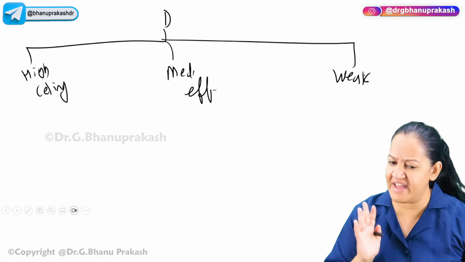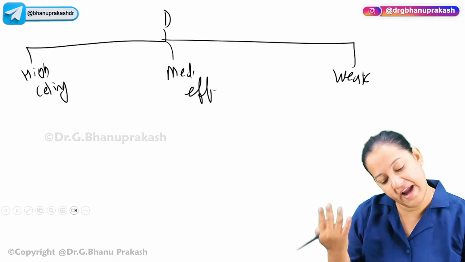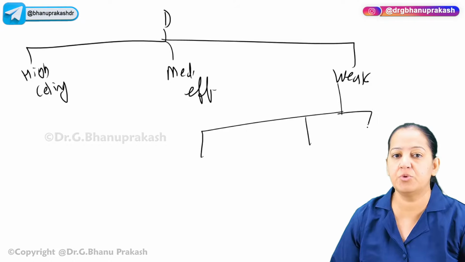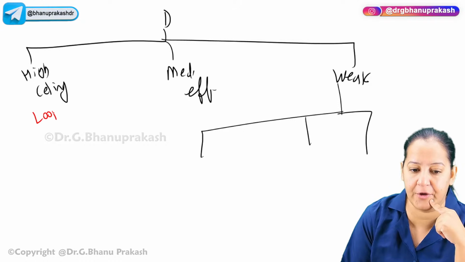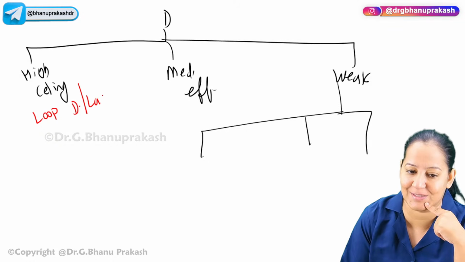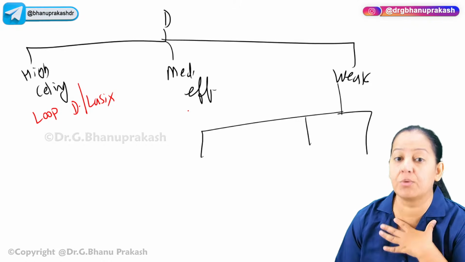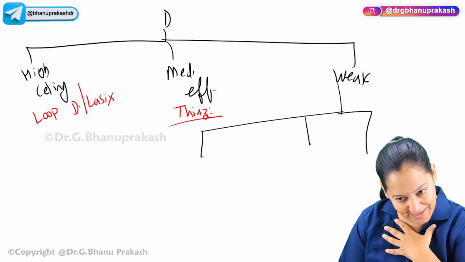High ceiling, they are very strong. Medium efficacy, they are moderately strong. And weak are weak. Weak are further divided into three categories, so in total we have 5 categories. In the high ceiling, we have loop diuretics, known as Lasix. Loop diuretics or Lasix, one and the same thing. I will tell you the names of the drugs also. In the medium efficacy, we have thiazides and thiazide-like drugs.